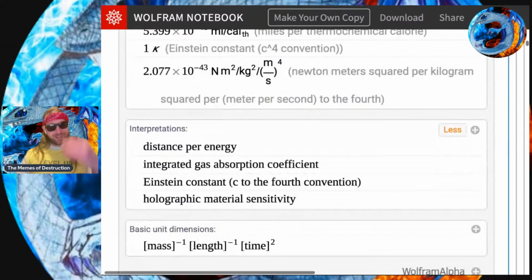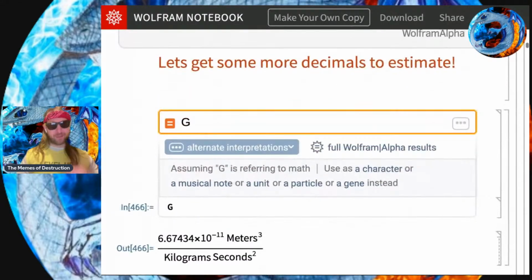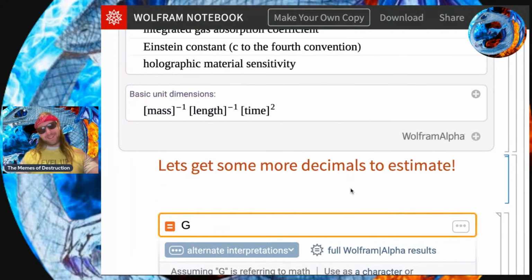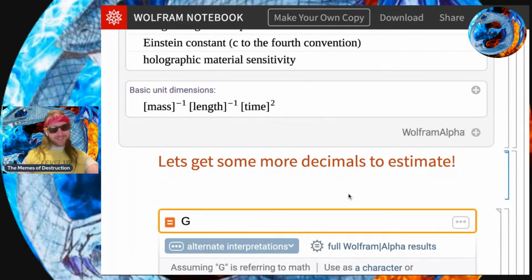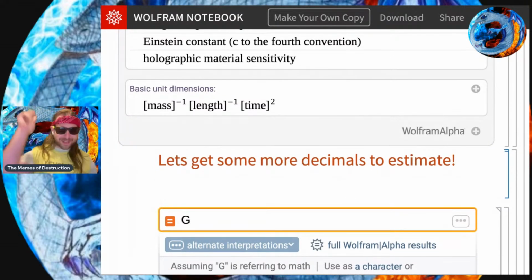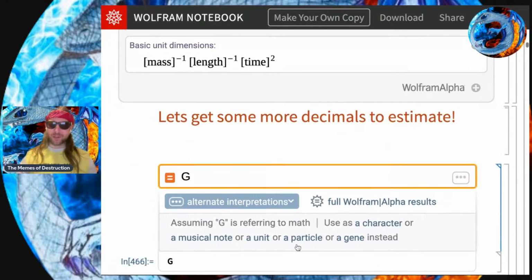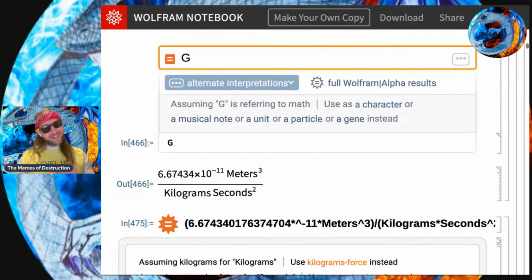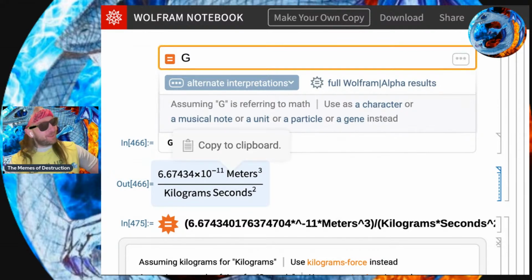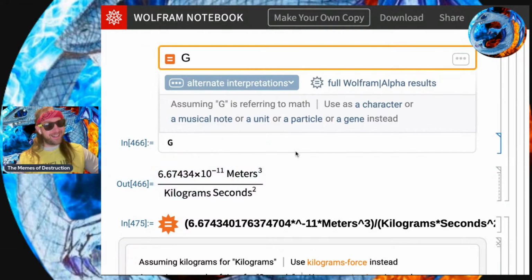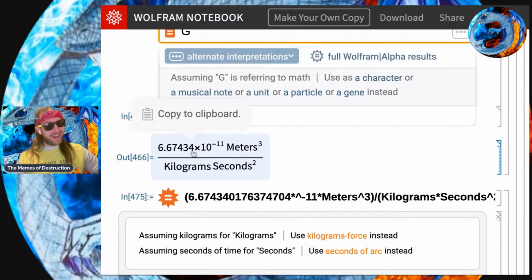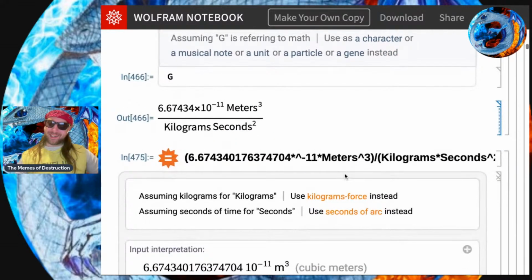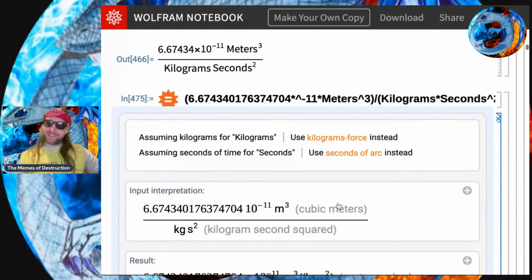All right. So you get your one Einstein C4 conjections, our dimensions, mass, length, and time. Mass and length is a -1, so that means they go in the denominator. Time goes in the numerator. All right, let's get some decimals to S. And this is an interesting thing. Wolfram Alpha, it seems like they threw another digit in here for some reason. It's different than CoData. I think they changed it, because I think in CoData it's 0 and then like 1 5 for the error there. Let me see.